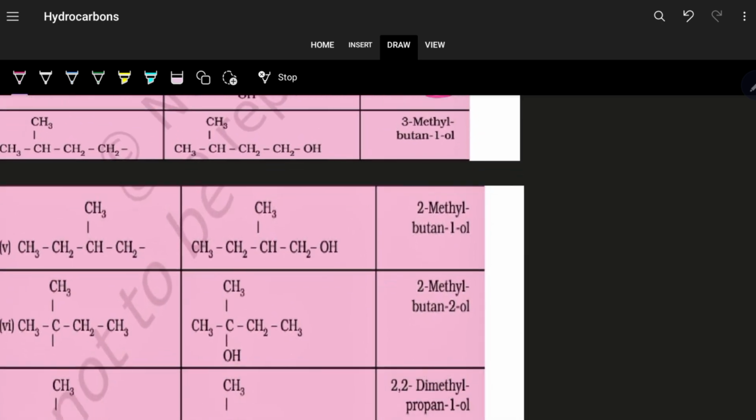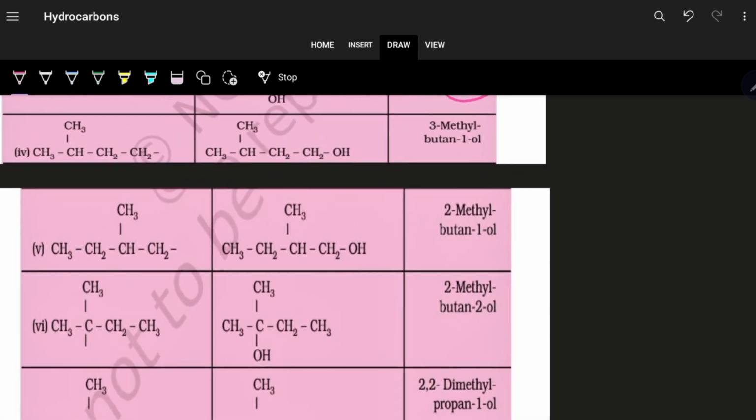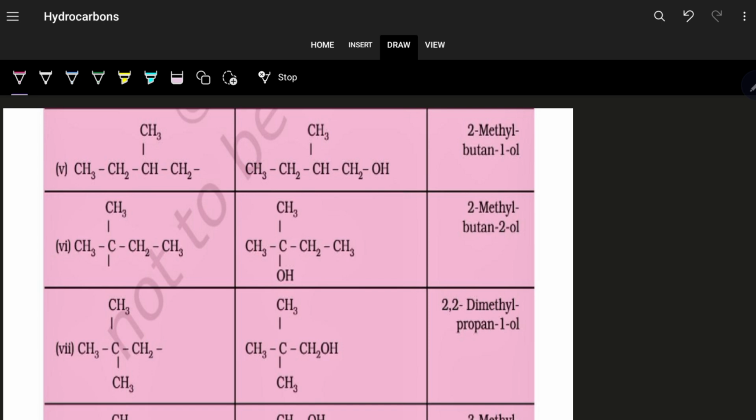Now here you can see this is the example where you start numbering from the side of the functional group. So 1, 2, 3 and 4; at the 2 position there is a methyl and the functional group is OH. So 2-methyl, 1, 2, 3, 4.